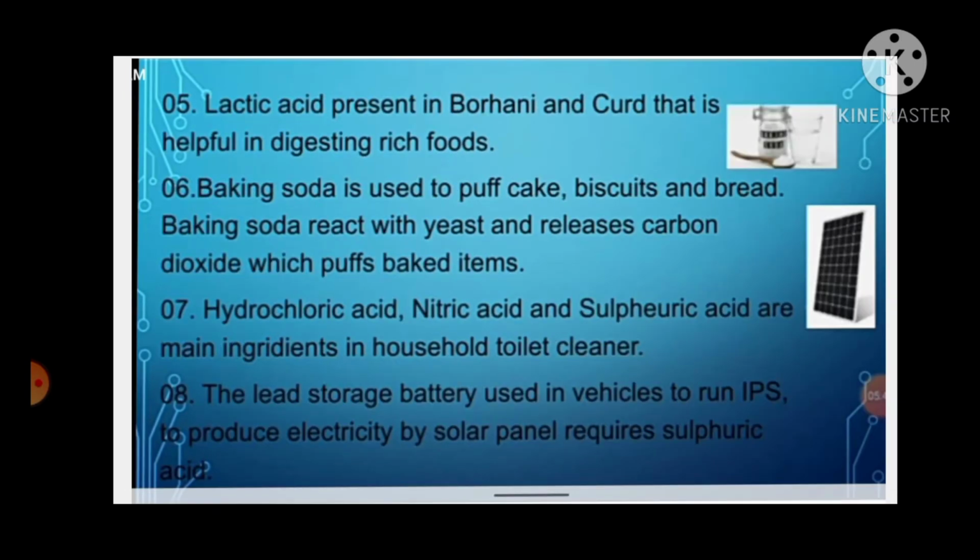Number 5. Lactic acid is present in borhani and curd, which is helpful in digesting rich foods. Number 6. Baking soda is used to puff cake, biscuits and bread. Baking soda reacts with yeast and releases carbon dioxide, which puffs baked items. Number 7. Hydrochloric acid, nitric acid and sulfuric acid are main ingredients in household toilet cleaner. Number 8. The lead storage battery used in vehicles, to run IPS, and to produce electricity by solar panel requires sulfuric acid.